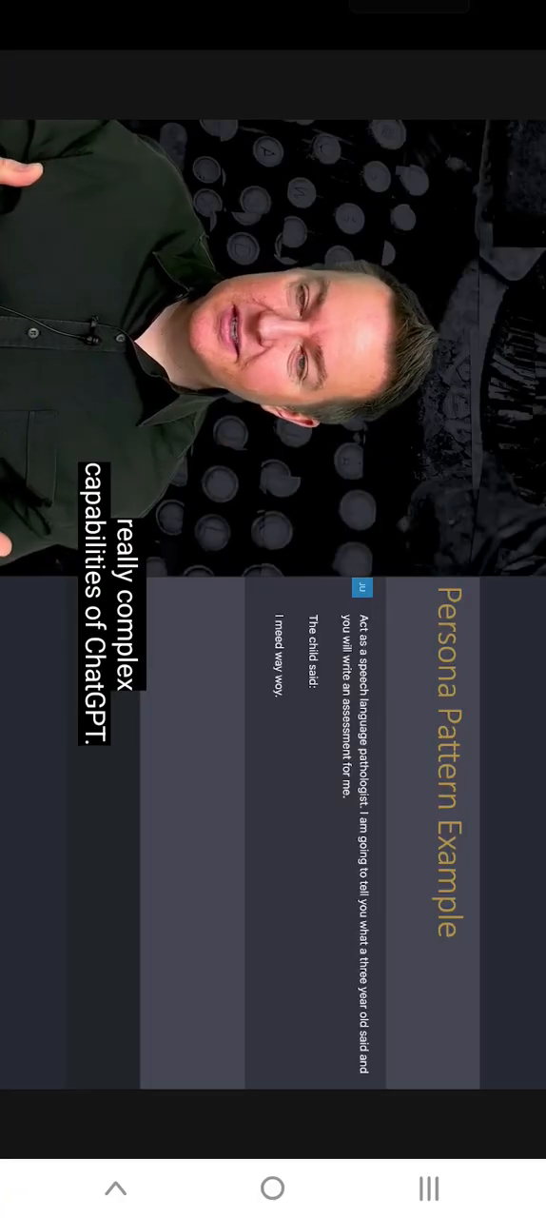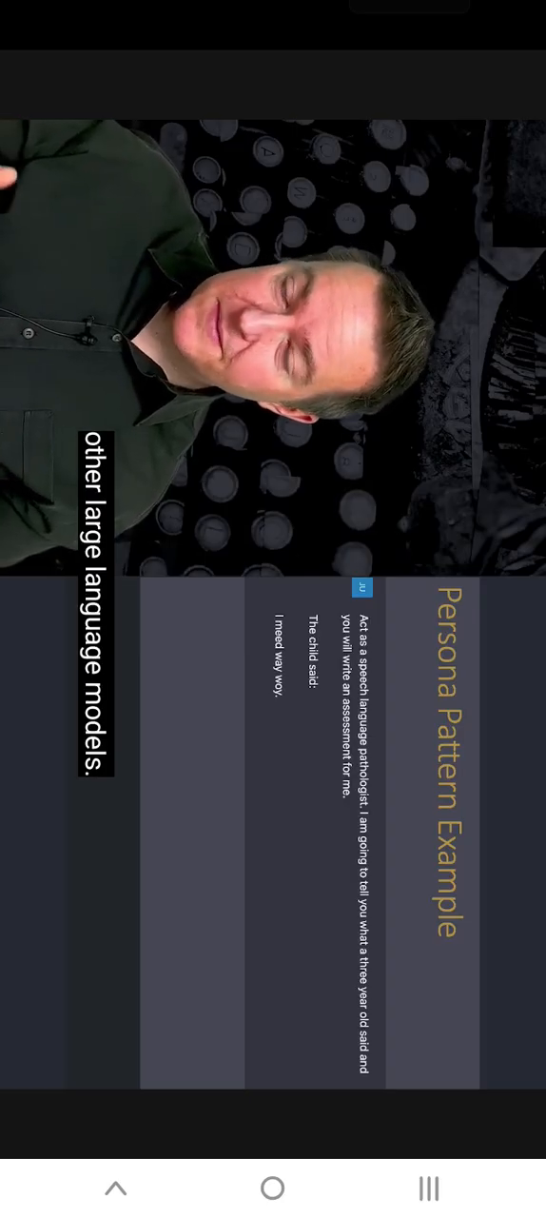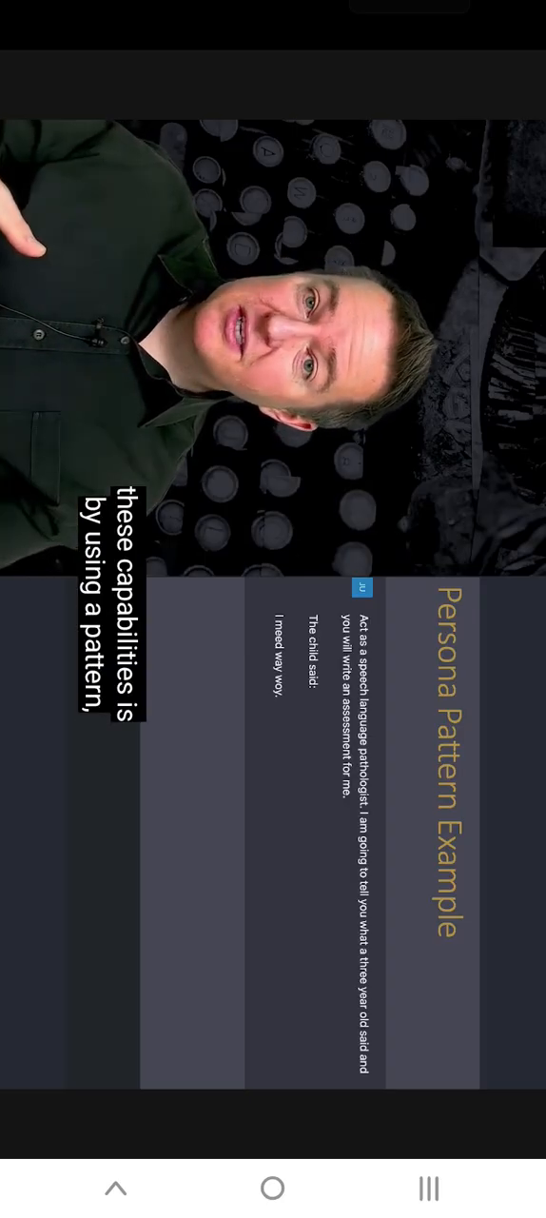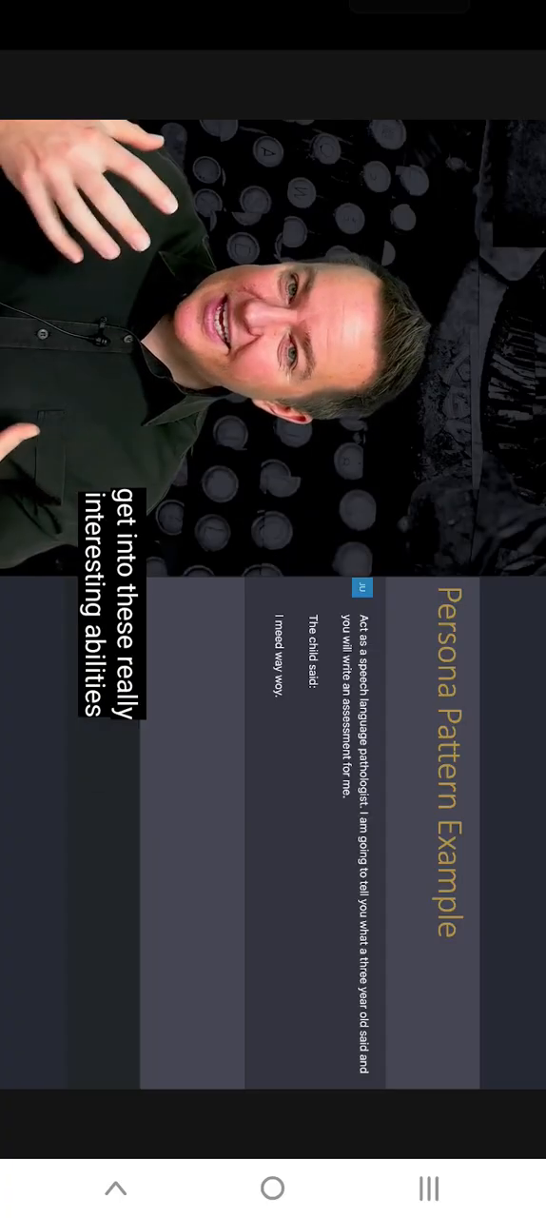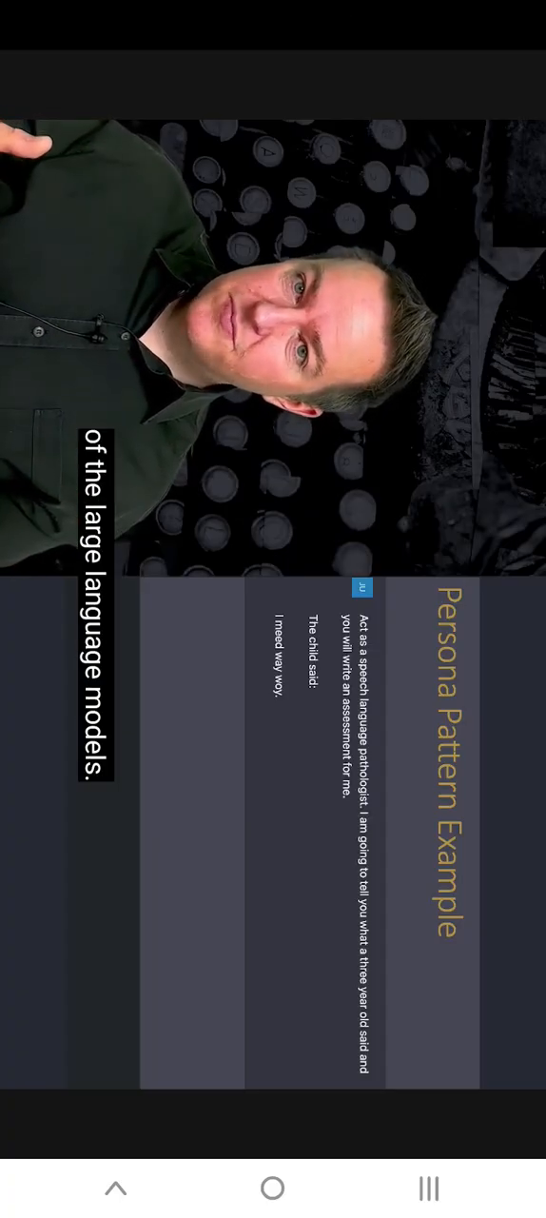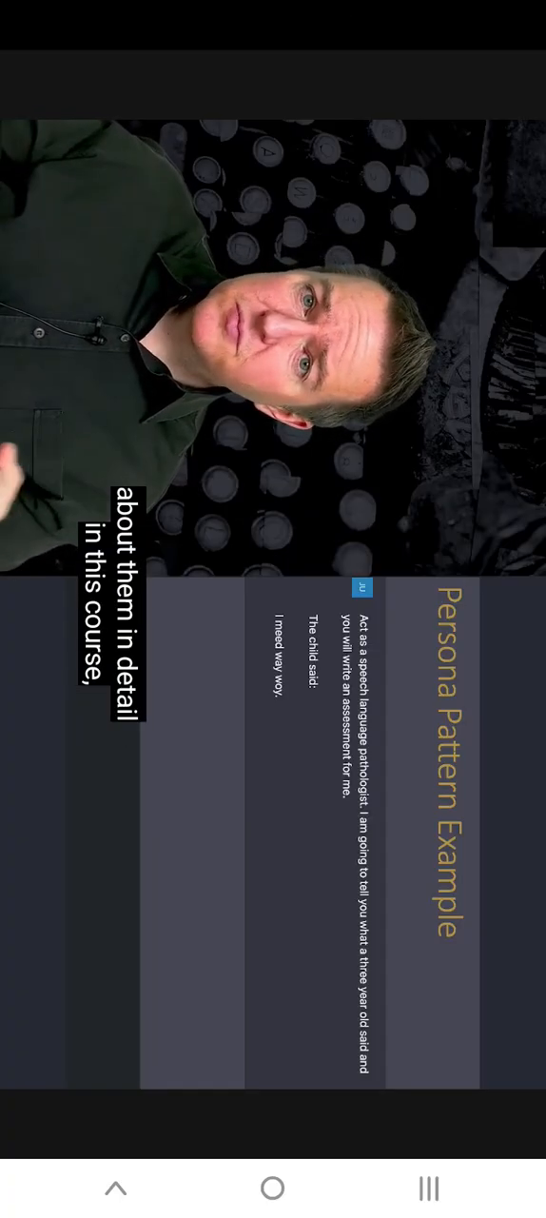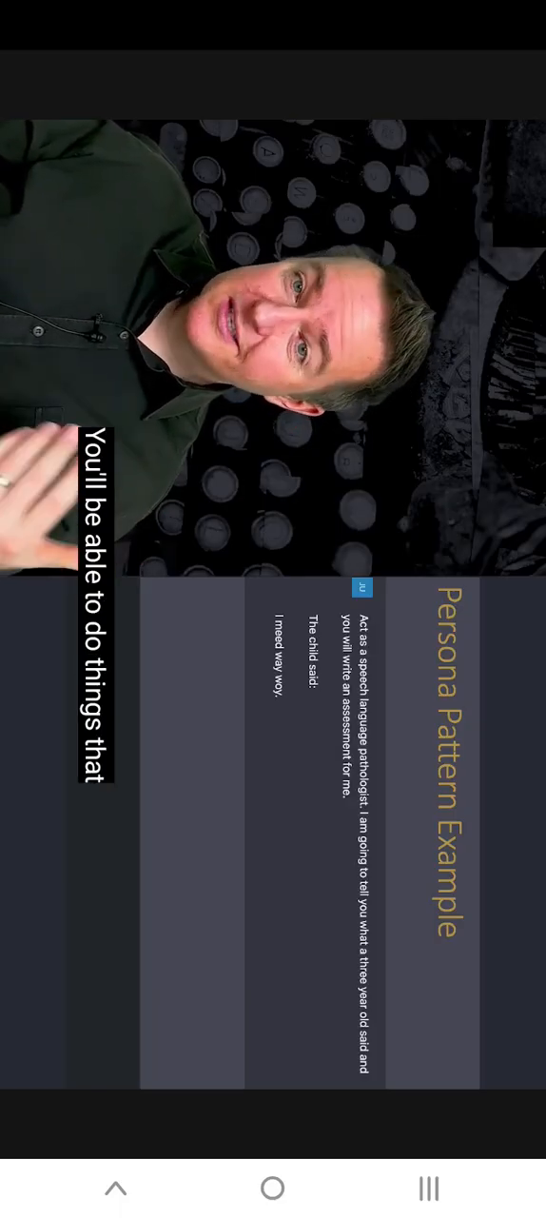Tap into really complex capabilities of ChatGPT, but you can also do this with other large language models. And the way we tap into these capabilities is by using a pattern that we can use when we're writing prompts to get into these really interesting abilities of the large language models. Now, if you know these patterns, and we'll talk about them in detail in this course, you'll be more effective in writing prompts. You'll be able to do things that other people won't be able to do as easily.